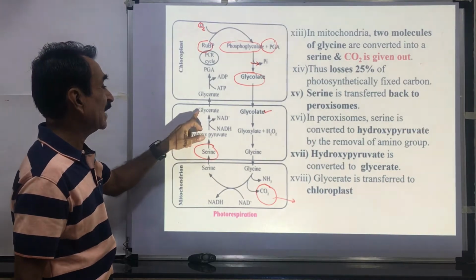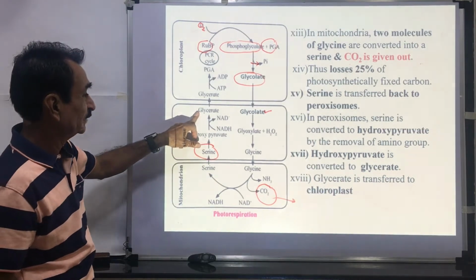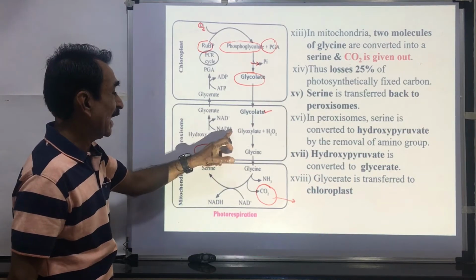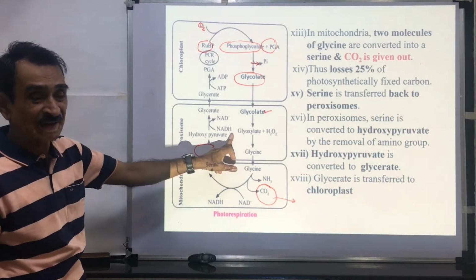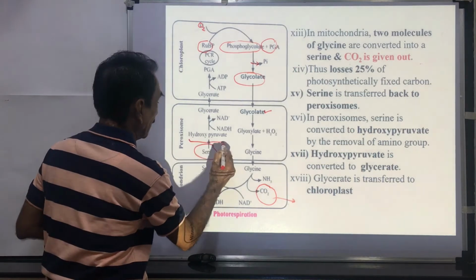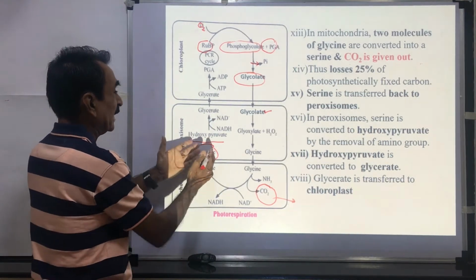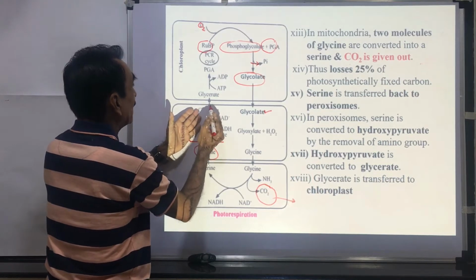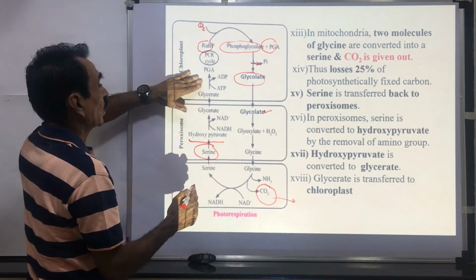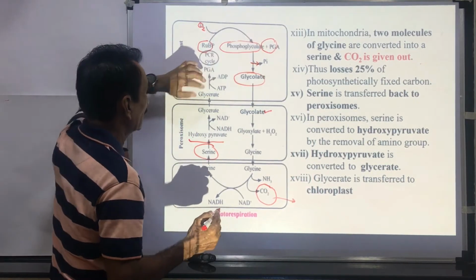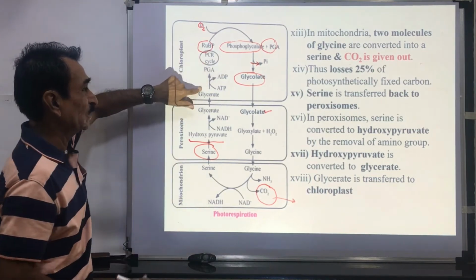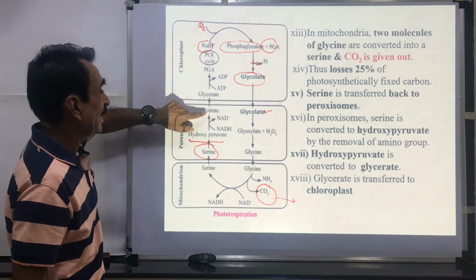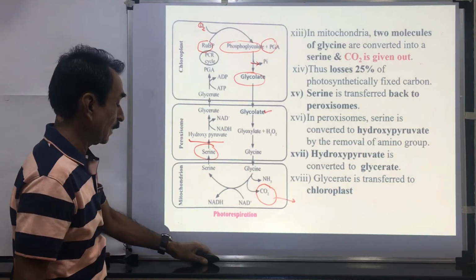Hydroxypyruvate is converted into glycerate. This is reduced to glycerate. For this, hydrogens from this NADH are utilized. Hydroxypyruvate from this peroxisome is converted into glycerate. This glycerate is transferred back to the chloroplast. This is a chloroplast. Here, this glycerate is transferred back to the chloroplast.